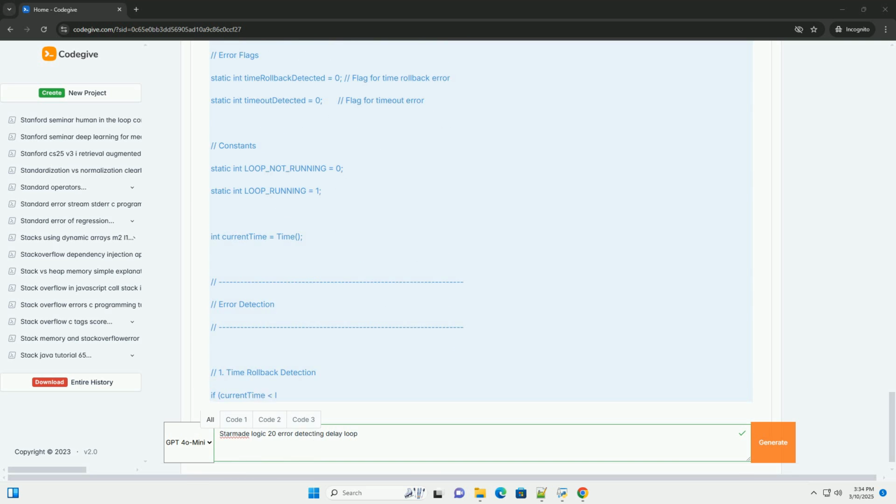4. Advanced error handling strategies. The previous code provides a good foundation. Here's how you can make the error handling even more robust and practical. 1. Logging to memory banks. Use memory banks to persistently record error events. This allows you to analyze errors even after they occur. Store relevant data, for example error type, timestamps, and system state, in the memory bank.